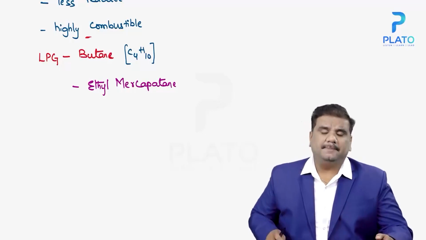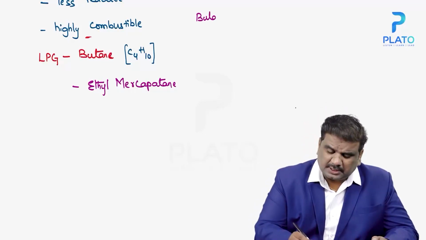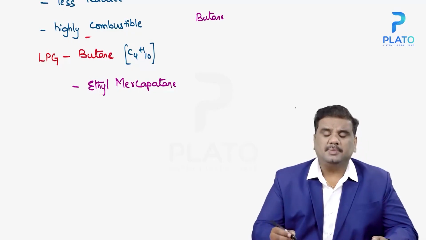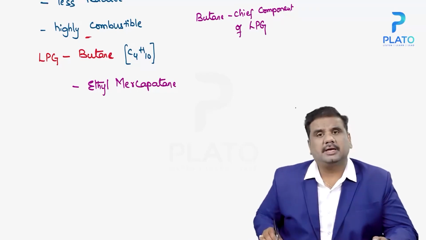So in the case of LPG cylinders, butane gas is present in large quantity, or you can even say it is the chief constituent, the chief component of LPG. The chief component of LPG is butane gas.